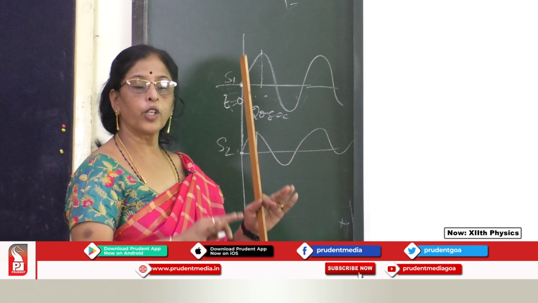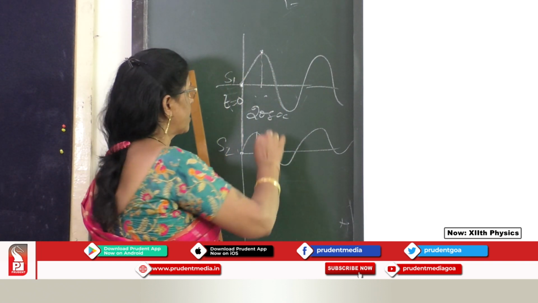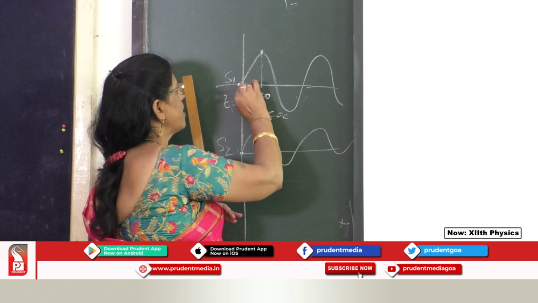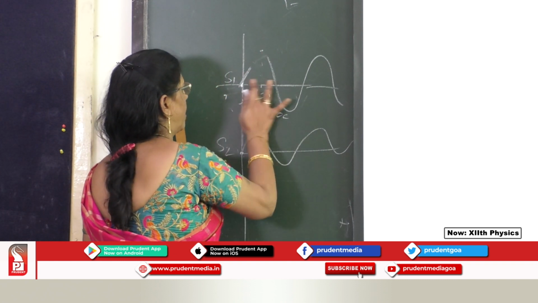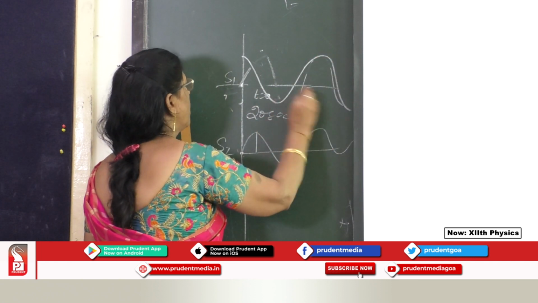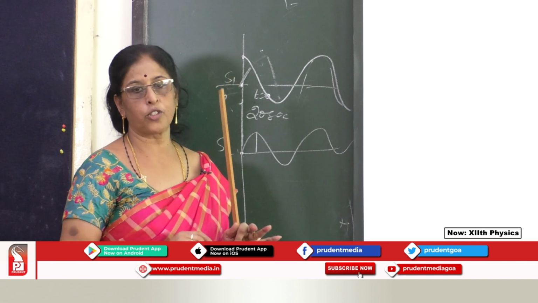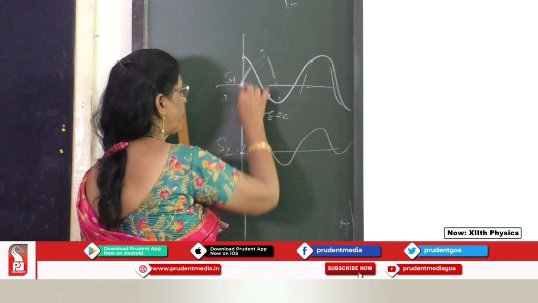Or when you're starting, one is already starting from here at 90 at time t is equal to 0, but here it is 0. So the difference is 90. Now the wave is starting from here. I'll just show the diagram another way. Now this is 90 at time t is equal to 0. But after half an hour also, what is the difference between them?